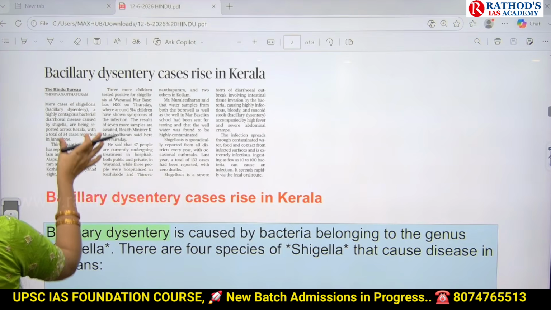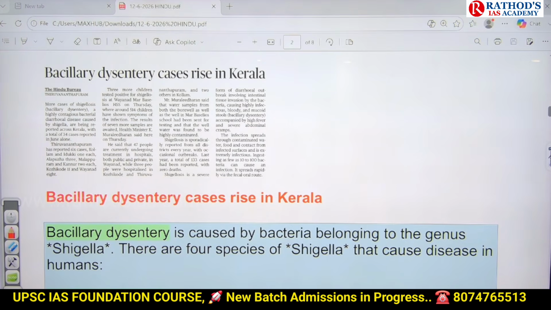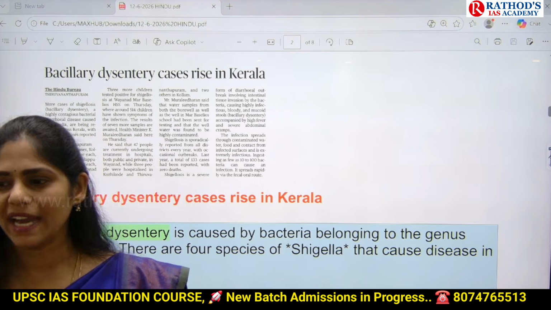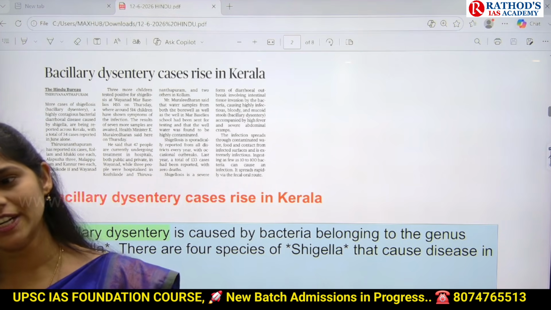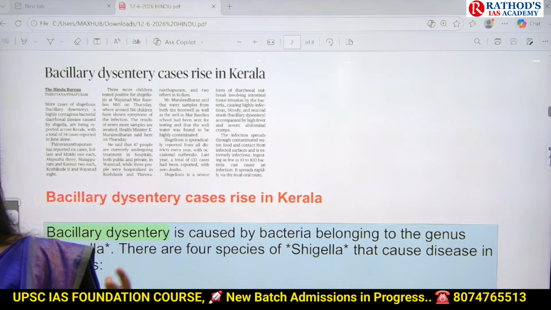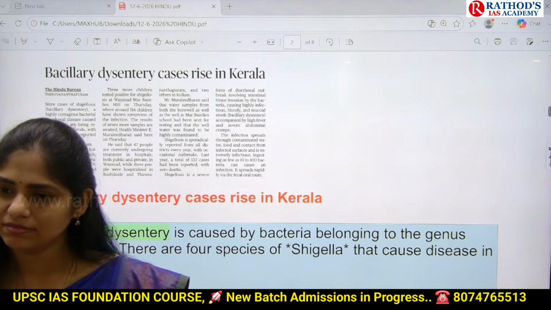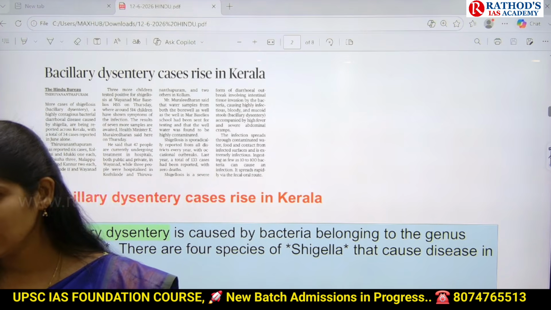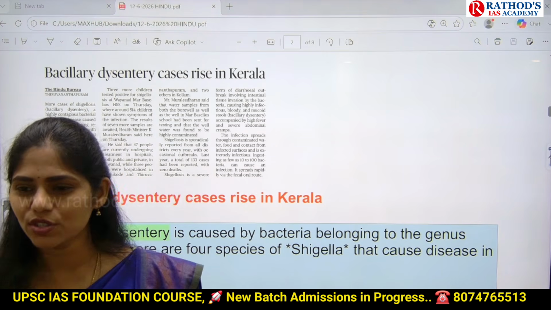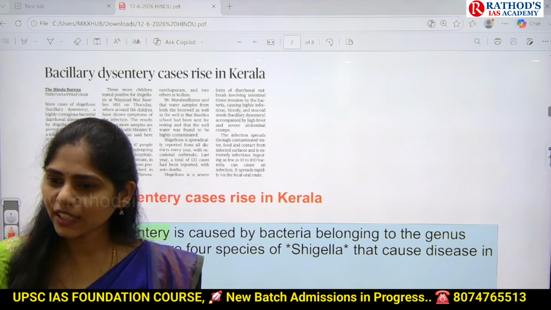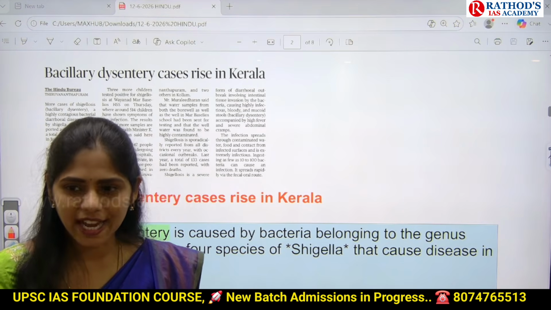In a similar way, we have bacillary dysentery. That means it is caused by bacteria. Bacteria affect your digestive system and cause vomiting as well as diarrhea, irritation in your stomach, and sometimes black colored stools because of loss of blood. So it causes lots of problems in your digestive system.